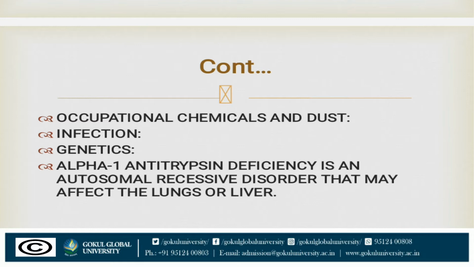Next is infections. If a person gets any viral or bacterial infection in the respiratory system, like the nose or throat, they get infections. And genetics: a person can inherit it from their parents, then grandparents. Next is alpha-1 antitrypsin deficiency, an autosomal recessive disorder that may affect the lung or liver.